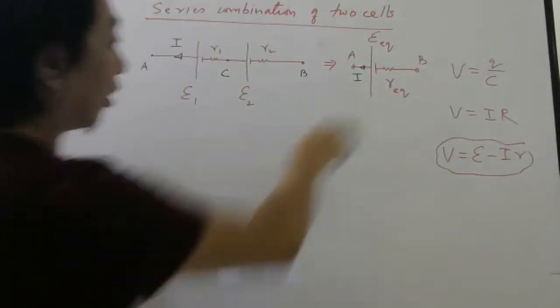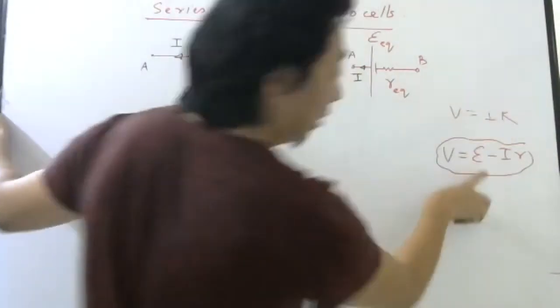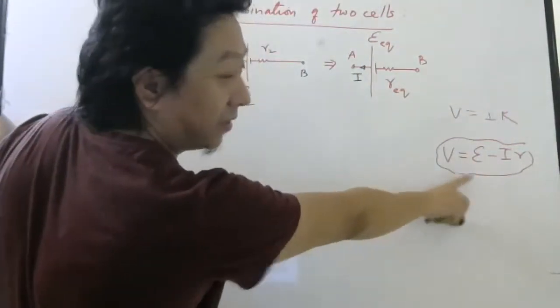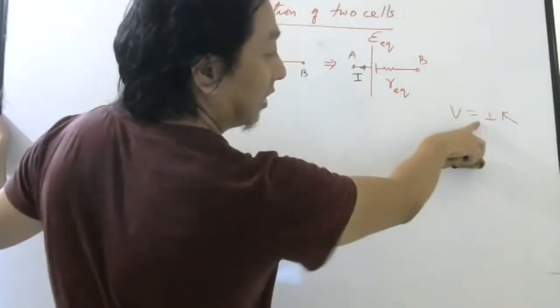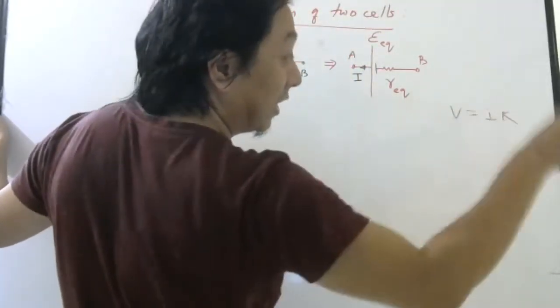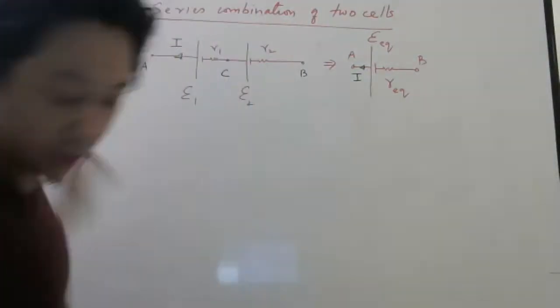So I have to derive the formula for this. The formula is this, okay, remember. This is for a single battery, just like this is for a single resistor and this is for a single capacitor. Now look here.